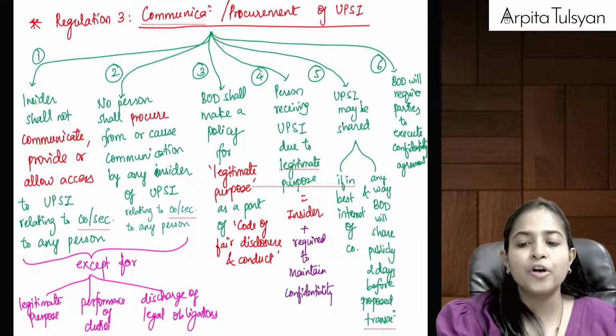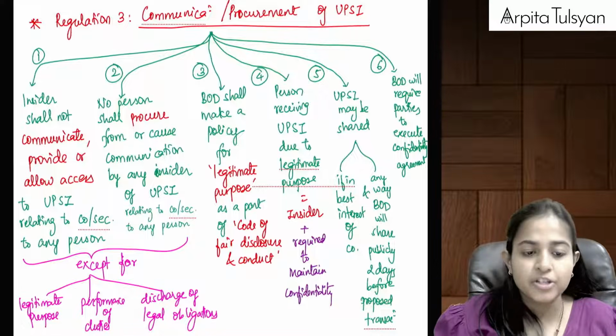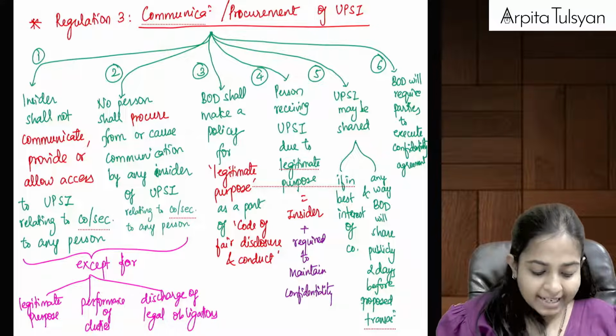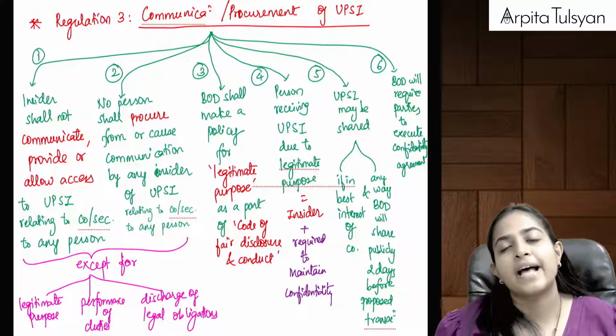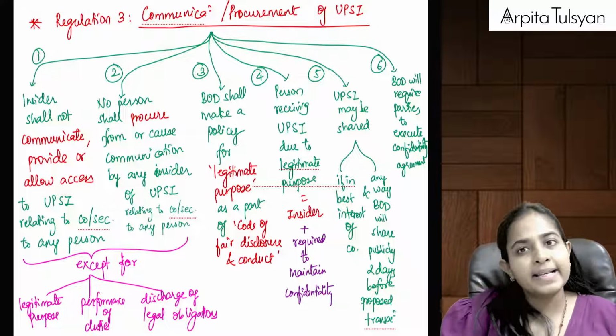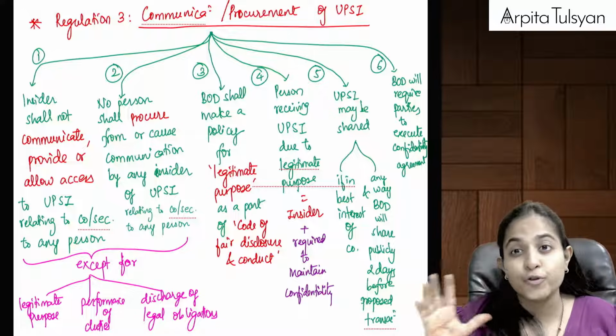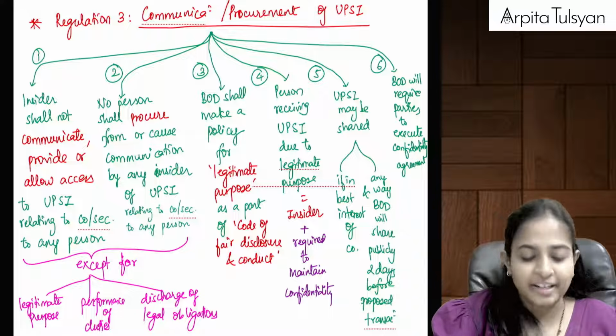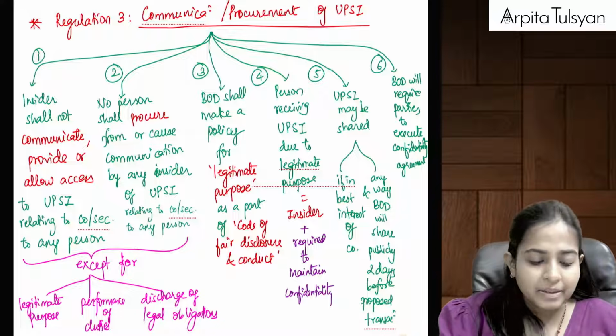As of now, just remember the two definitions. One is the meaning of the term insider. So a connected person and deemed to be connected person, or any person who is having access to the UPSI will be called as an insider. UPSI is that material information which was not generally available, but if made available, then that may prejudicially affect the prices. Just remember this much till here.